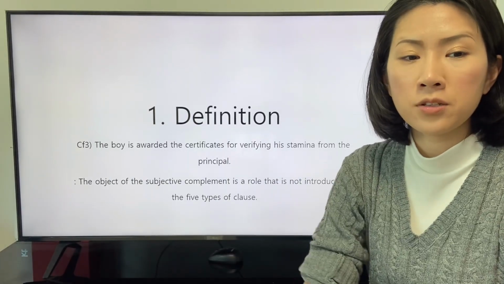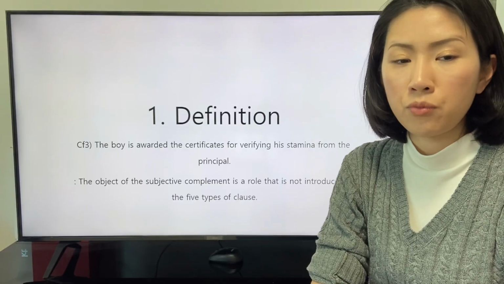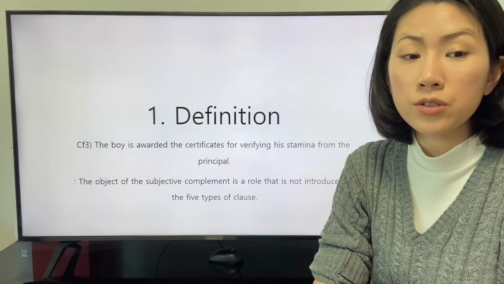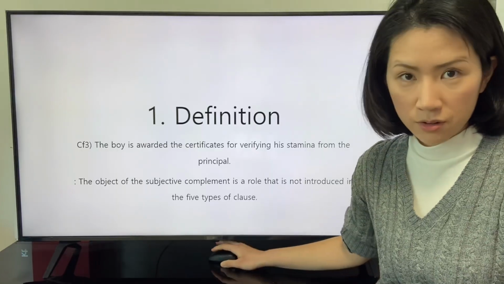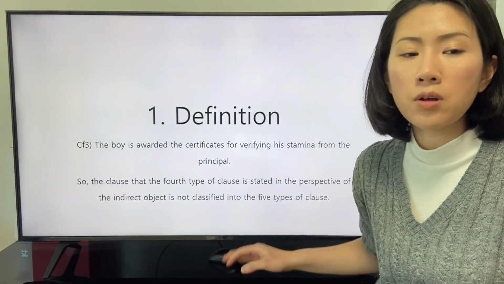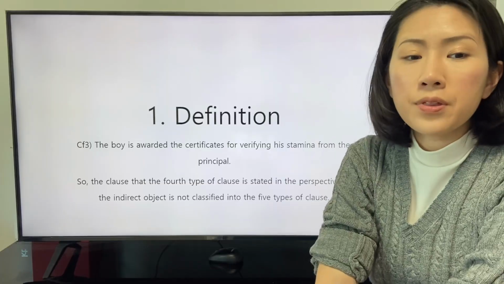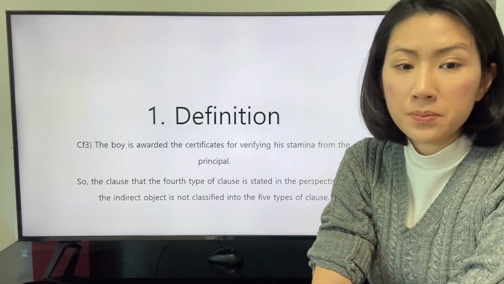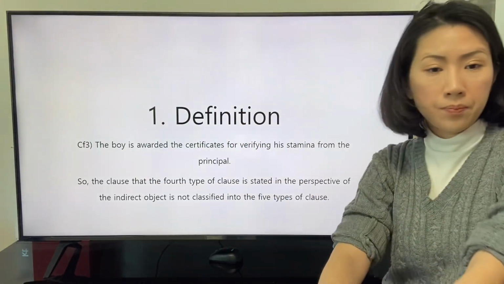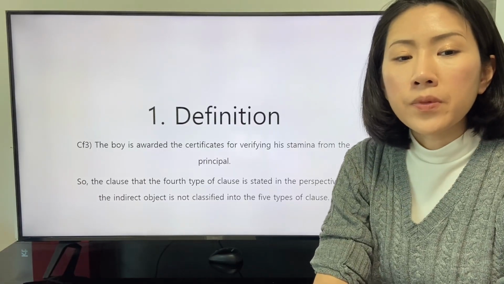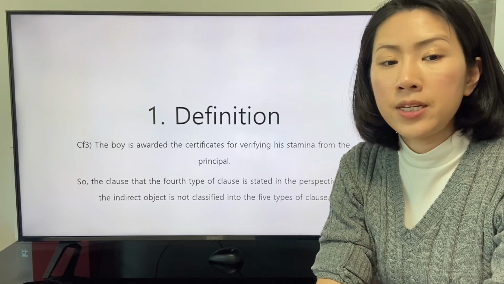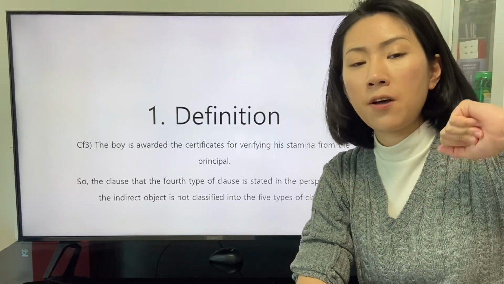The object of the subjective complement is a role that is not introduced in the 5 types of clause. So the clause that the first type of clause is stated in the perspective of the indirect object is not classified into the 5 types of clause.